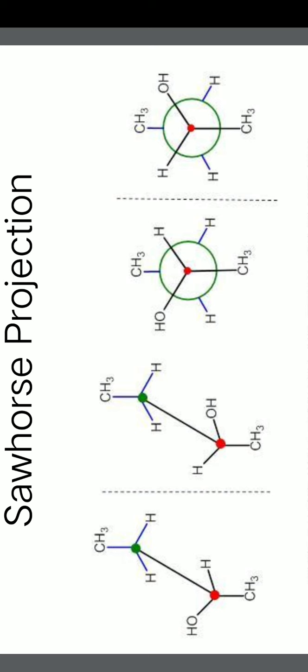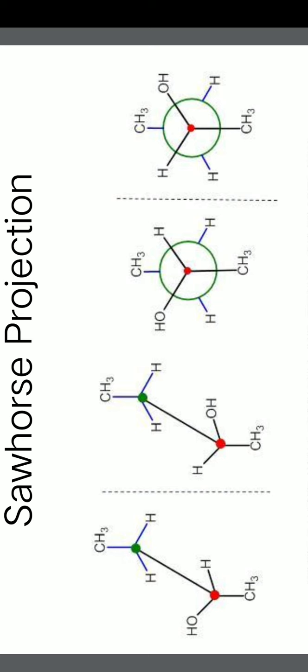So Sawhorse means the way we write, that means we are observing the molecule from side way, whereas Newman projection means we are observing the molecule straight from one carbon, so that the other carbon is not observed at all, it is invisible. Whereas if we are observing the whole molecule from a side way, then we write Sawhorse.